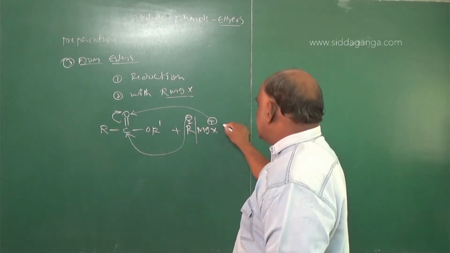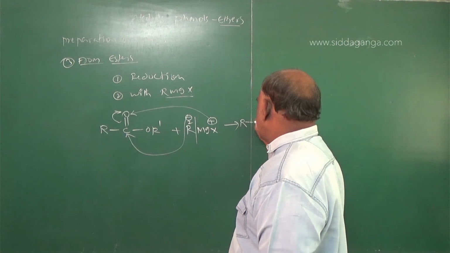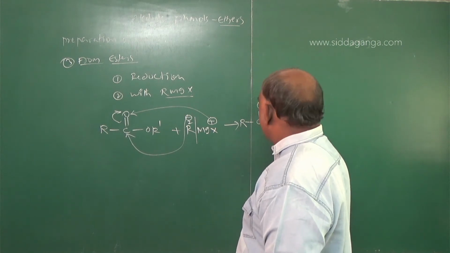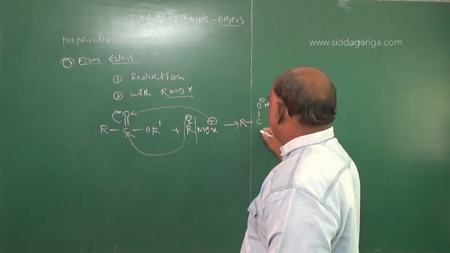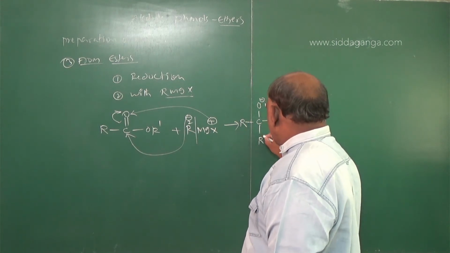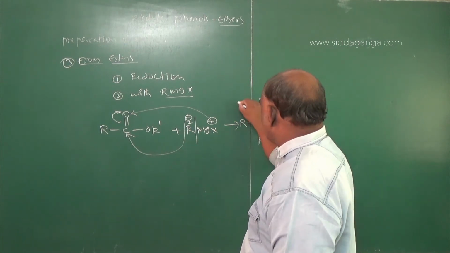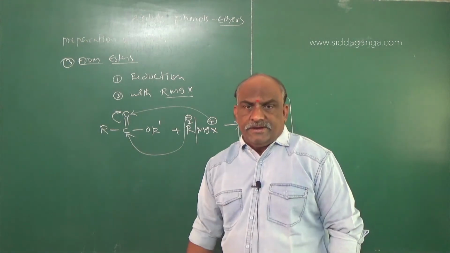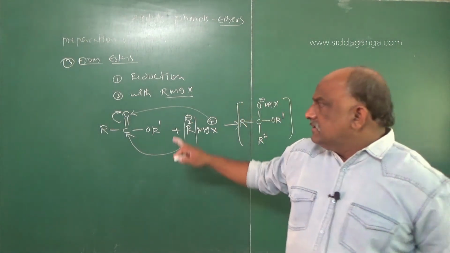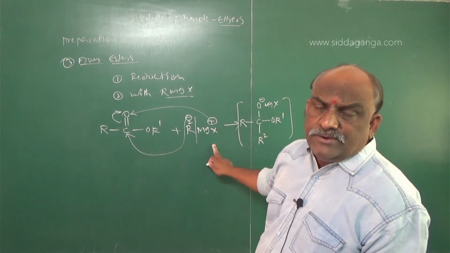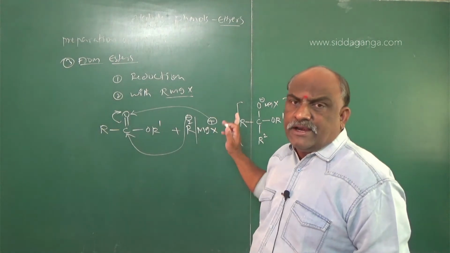Then we will get one intermediate, that is O-MgX, here OR', here R2. This will be the intermediate. Understand? Simple: you add RMgX to that molecule, and we get one intermediate addition compound.